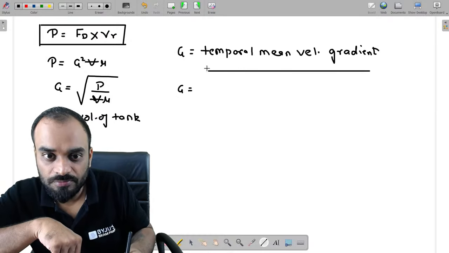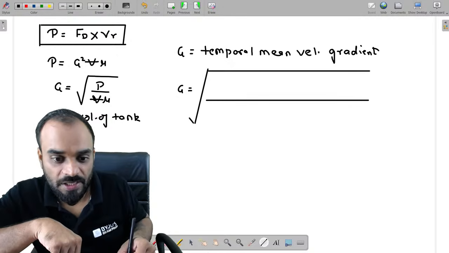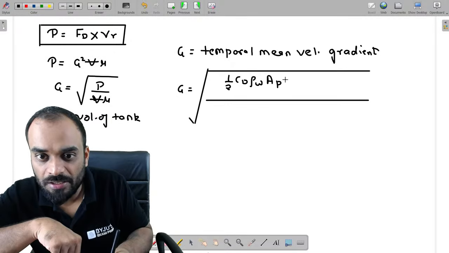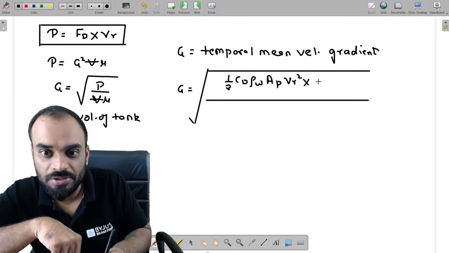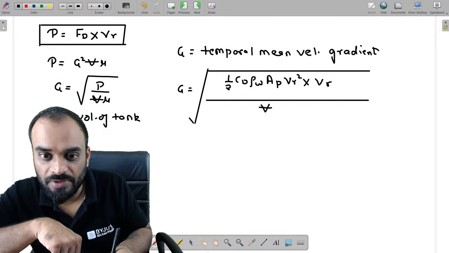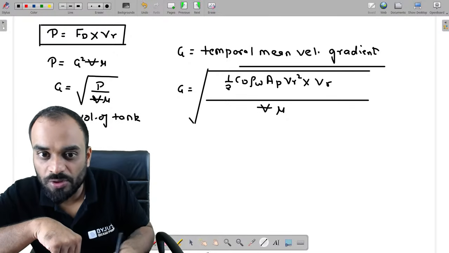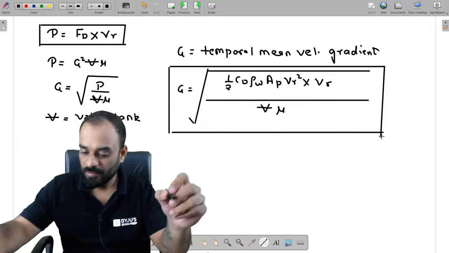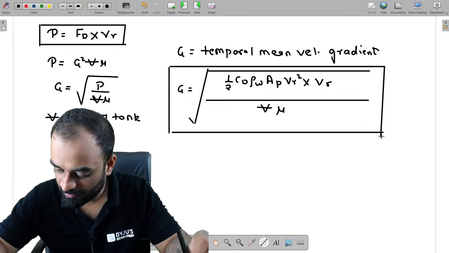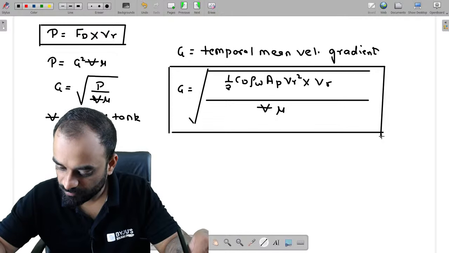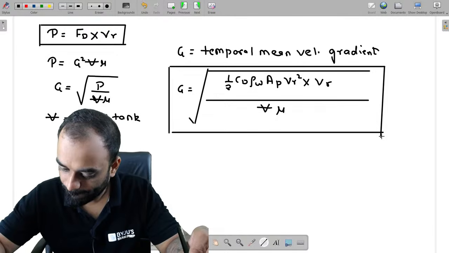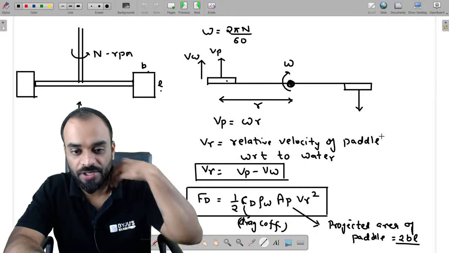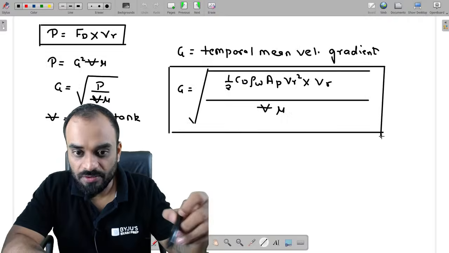So we can write G is equal to the square root of P, where P is the drag force, half CD rho W AP into Vr square, multiplied by Vr, divided by V and mu. By using this formula, you are able to estimate the temporal mean velocity gradient easily. Clear? Is it clear to all of you, guys? Tell me. Very nice. All of you are able to understand how to estimate the temporal mean velocity gradient. We have discussed it, right?